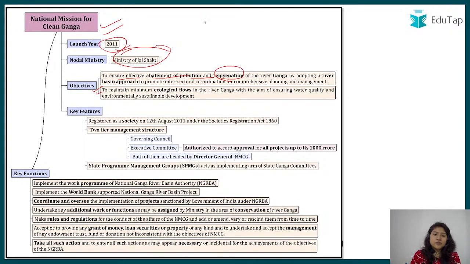So when we talk about it, we are talking about its tributaries as well, right, because they contribute to the main river. That is why in this particular question that we looked at, we planted the saplings around the Yamuna river, making it a better place. The rest of the things you can read afterwards, but the question here was: the executive committee is authorized to accord approval for projects up to rupees 1000 crore.